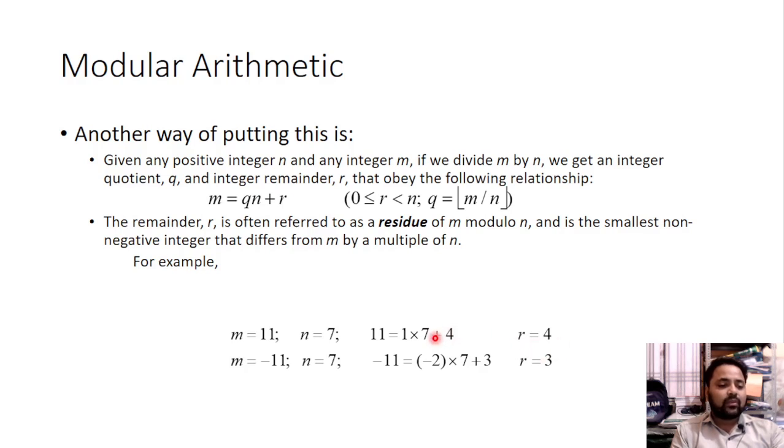Here simply, 11 is the dividend and n is equal to 7, so r is the remainder, because when we divide 11 by 7, the quotient will be 1 and r will be the remainder. Same here, m equals minus 11, n equals 7, minus 11 equals minus 2 into 7 plus 3, so r is equal to 3.